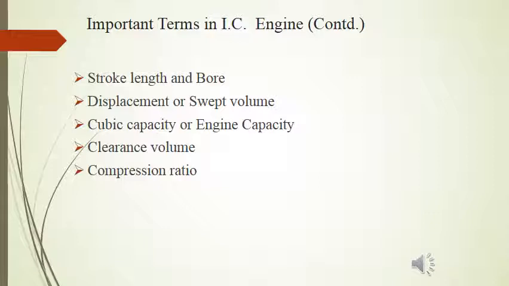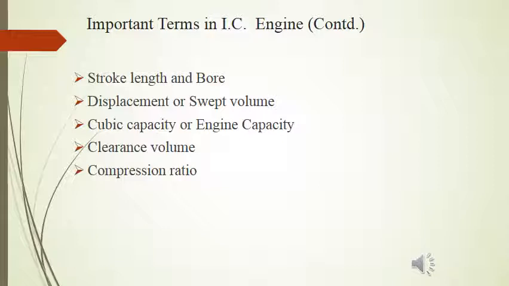There is one more term which is known as compression ratio. Compression ratio is the ratio of two volumes, that is volume at the beginning of compression stroke and the volume at the end of compression stroke.